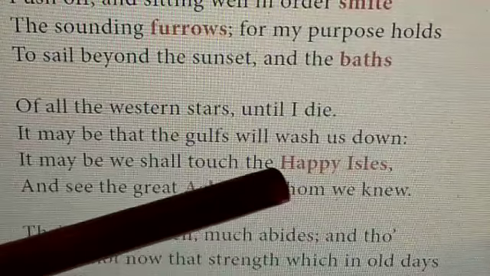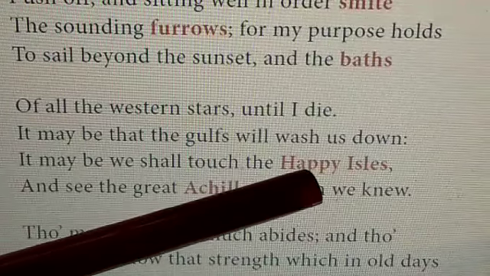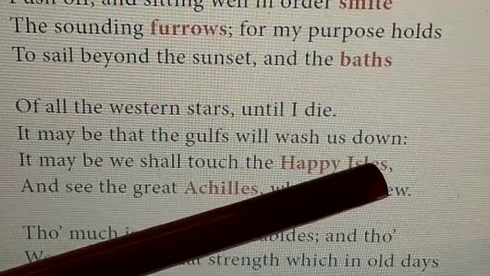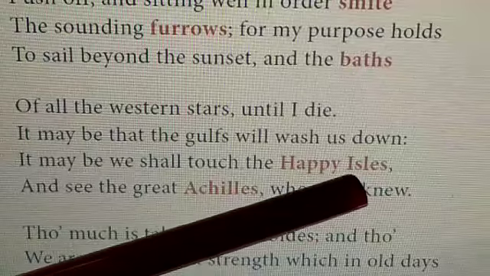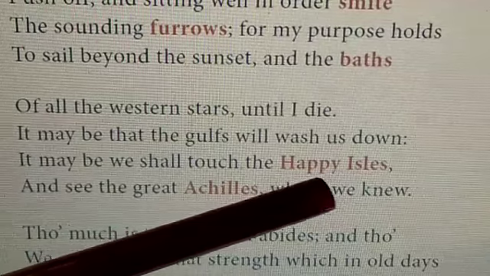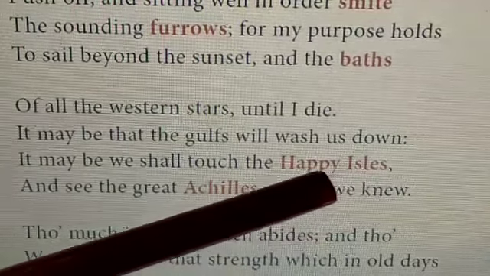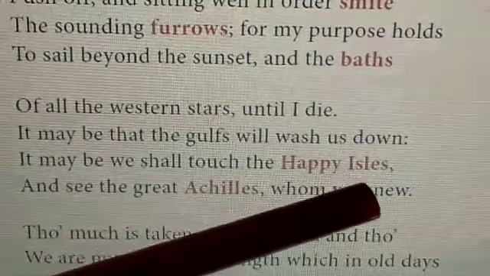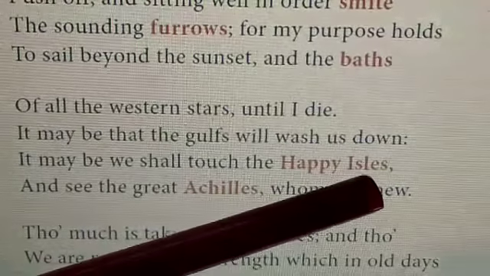Already I said it is a figure of speech in which a modifier, usually an adjective, qualifies a noun other than the person or thing it is actually describing. So here it actually describes happiness; they will become happy if they reach the isles. Isles means islands, the group of islands.